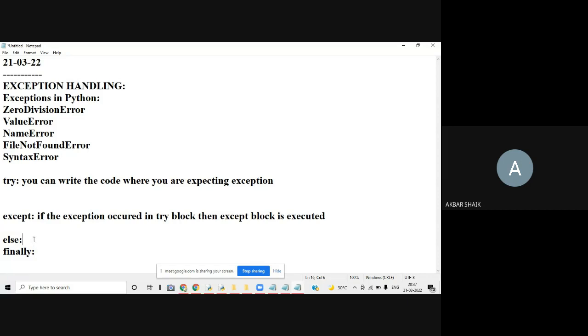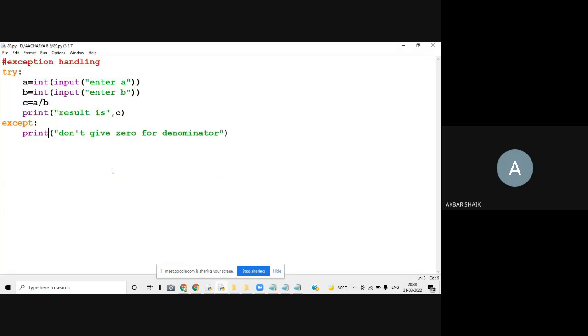Else is going to print if there is no exception. Finally means irrespective of whether an exception occurred or not, it will definitely be executed. If the exception occurred, finally will be printed. If the exception did not occur, then also finally will be printed. We'll see what is else and what is finally. I'll give an example for else.